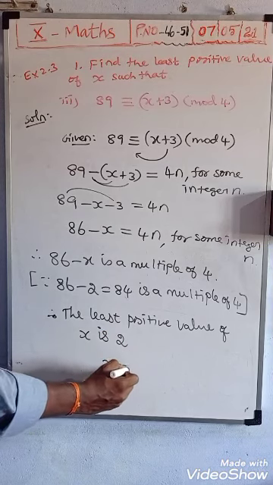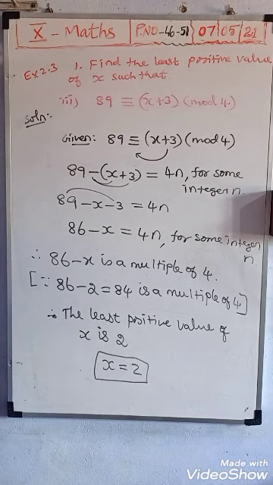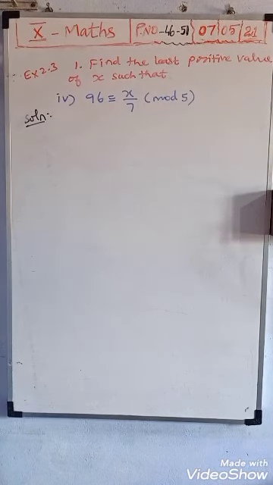Therefore, x is equal to 2. So, instead of x, you are substituting 2, and surely that number is a multiple of 4. Here the question asks to find the positive value of x. The value of x is 2. That's all. Next you see the fourth problem.